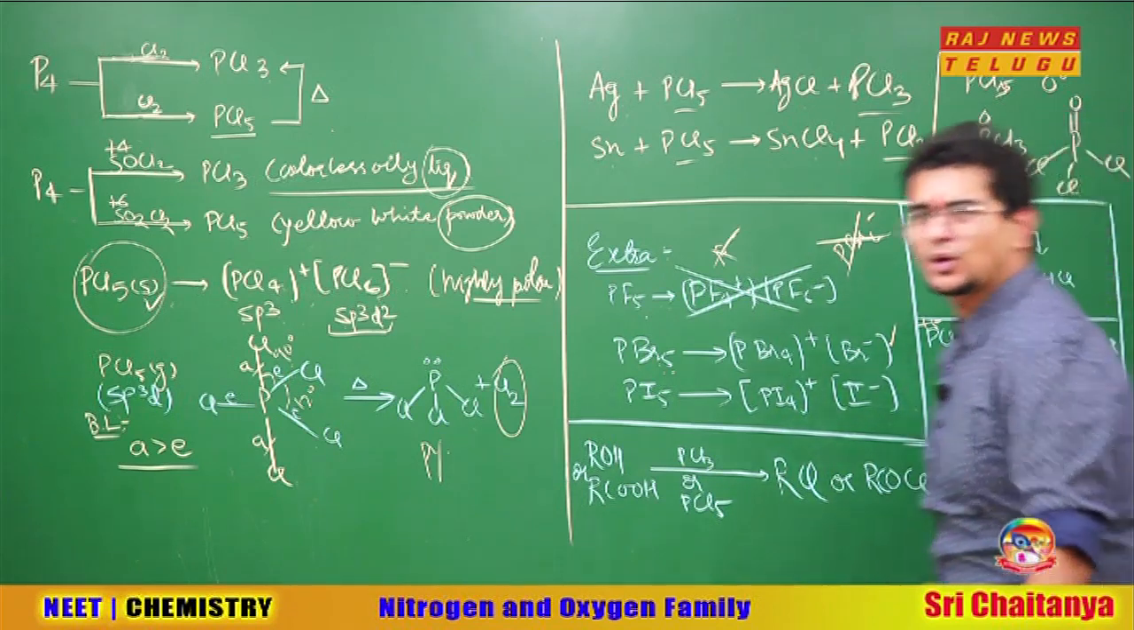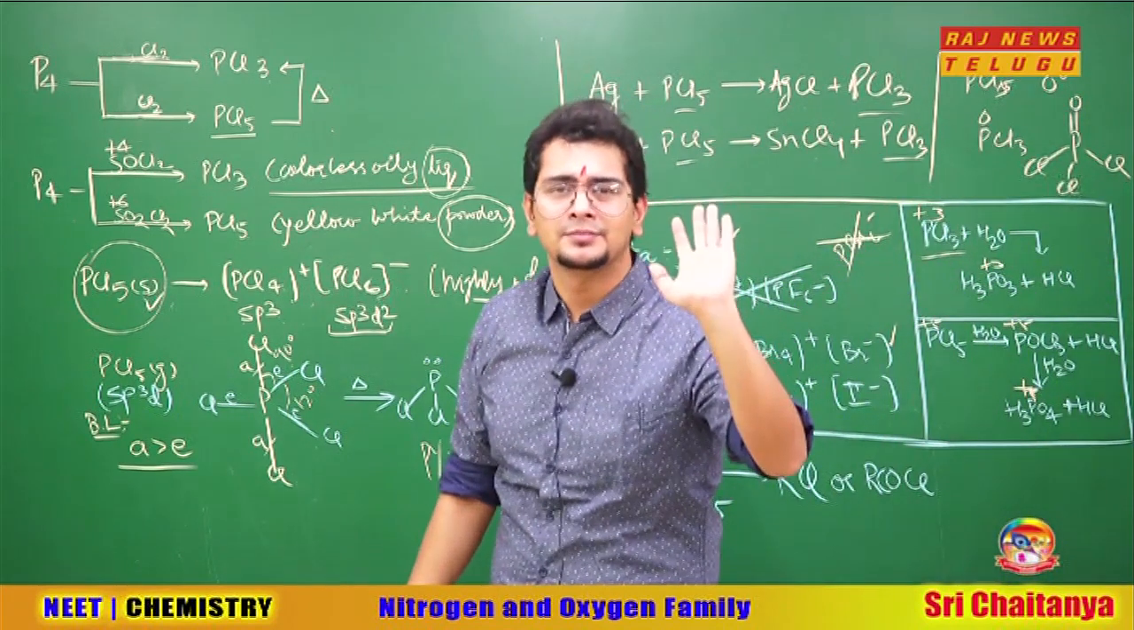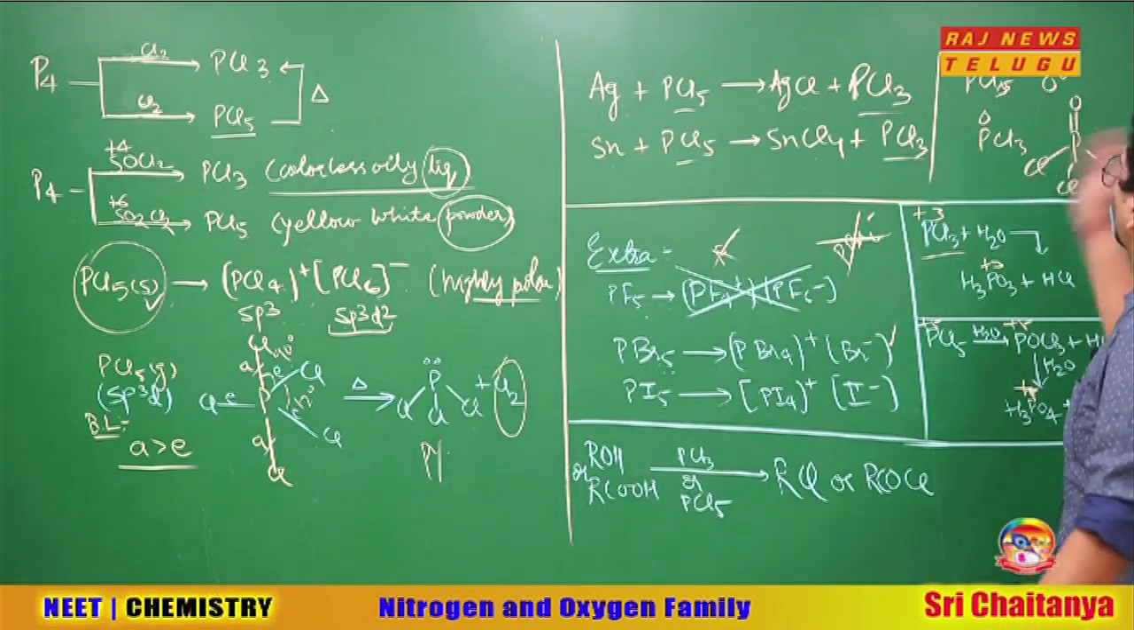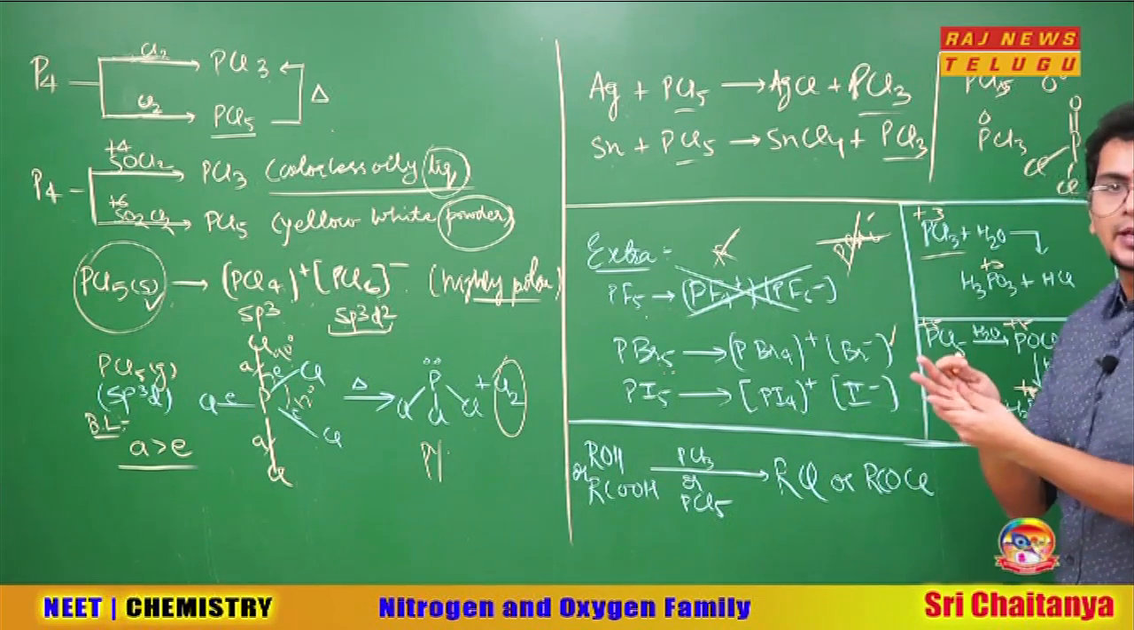Sir, why double bond O? Because oxygen has to complete the octet, bhaiya. Understood, bhai sahab? So oxygen, for completing its octet, has to make a double bond, so POCl3 is made. O2 minus came, and bhaiya, Cl minus went out.